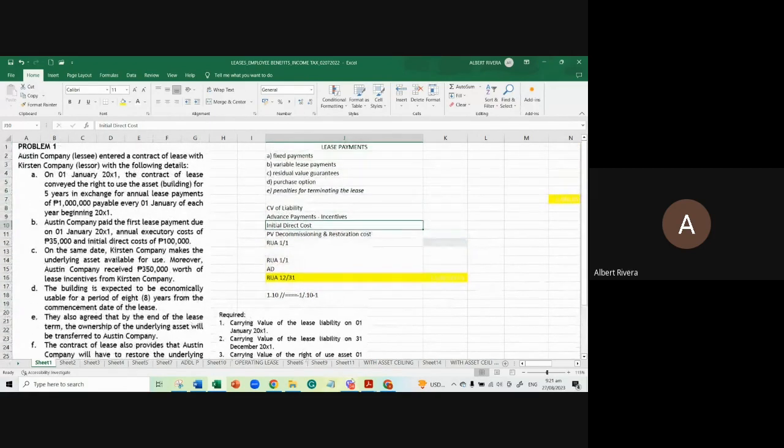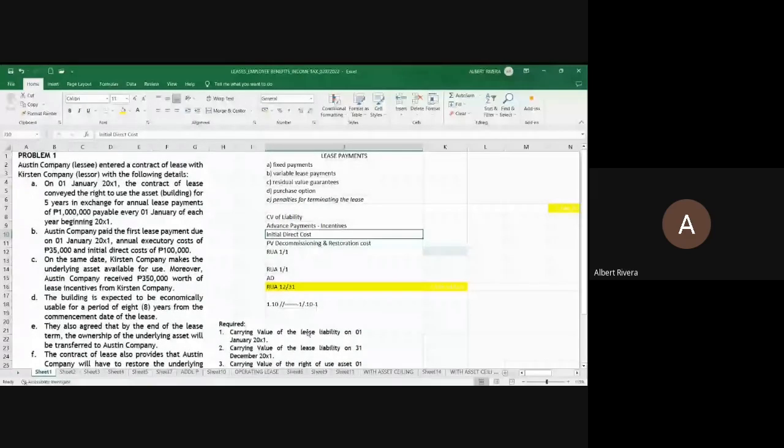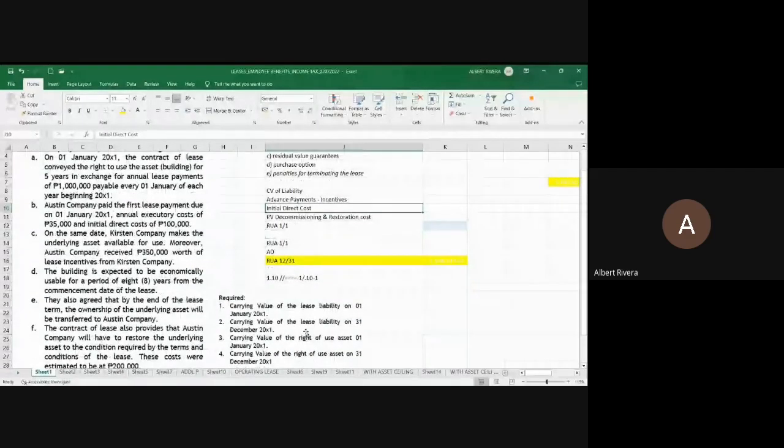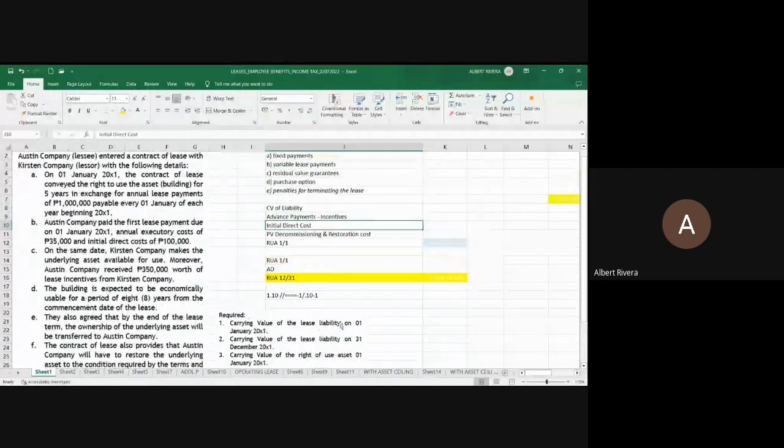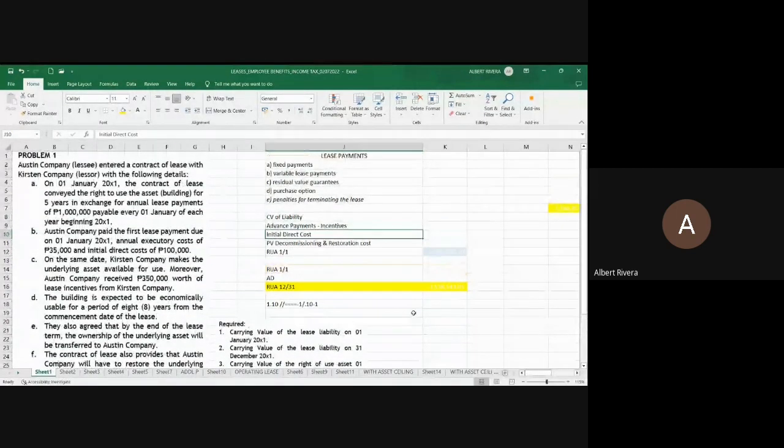Okay? So, carrying value of the lease liability, January 1 and December 31. Ngayon, sabi natin kanina, the finance lease liability should be measured at the present value of your lease payments. So, mag-start ka sa lease payments. Ano nga ulit ang lease payments mo?